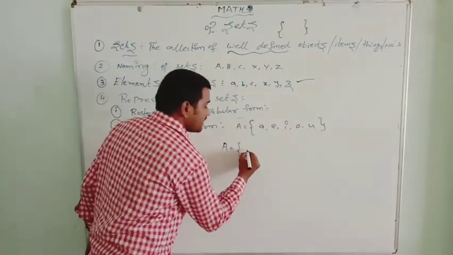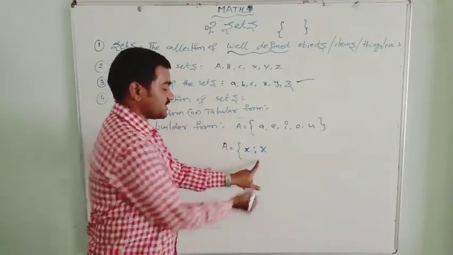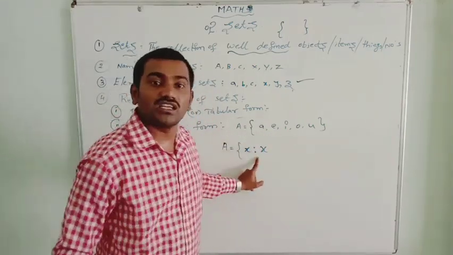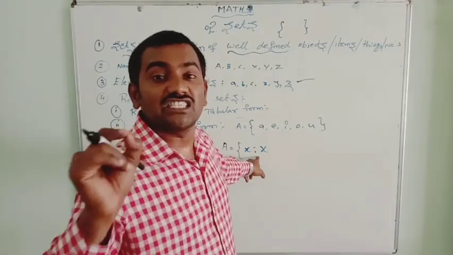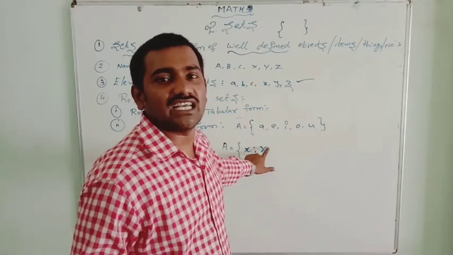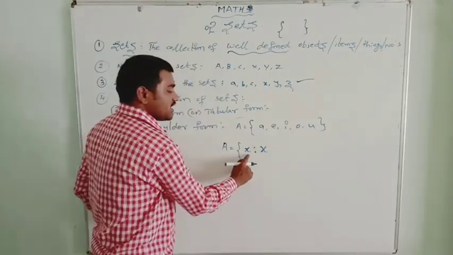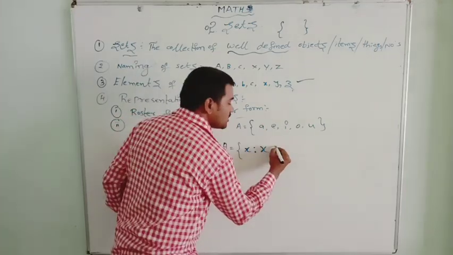X is such that X. Here the bar is not "is to"; we have to read this as "such that". X is such that X, or you can say Y is such that Y, Z is such that Z, however you can write. Here we write X is such that X belongs to